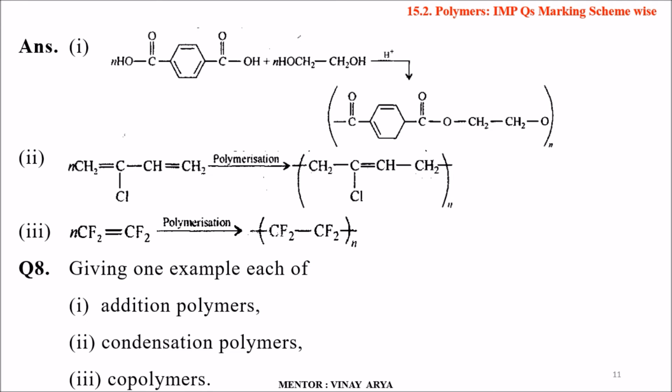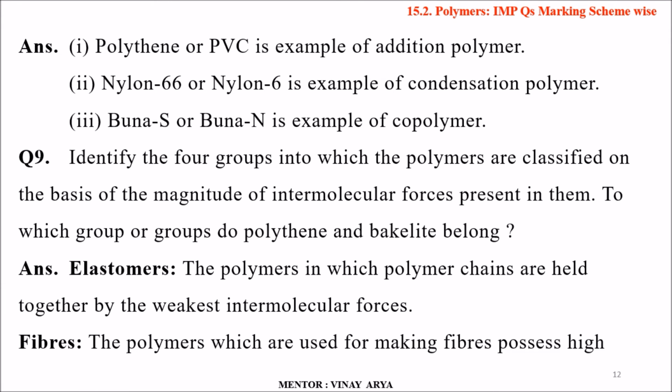So these reactions are very clearly shown over here. So just note them and practice them. Question number 8, give one example each of addition polymers, condensation polymers and copolymers. So polythene or PVC is an example of an addition polymer. Nylon 6,6 or nylon 6 is an example of a condensation polymer, and Buna-S or Buna-N is an example of a copolymer.